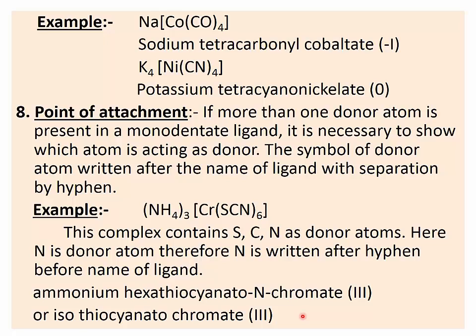So the isothiocyanate name indicates that in the complex the nitrogen atom acts as the donor atom.